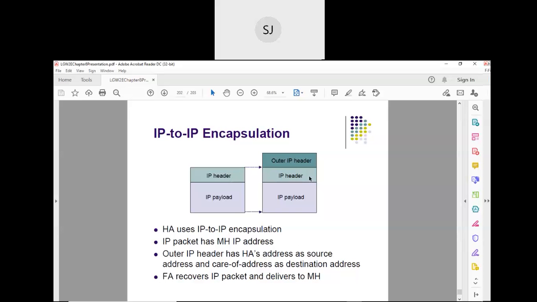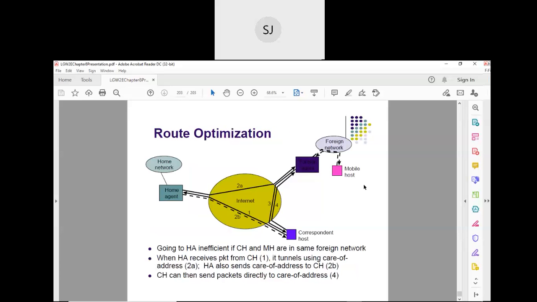It goes to the foreign agent, where it is unwrapped. Once it is unwrapped, the IP header and the payload are delivered. This IP header contains the source IP address and the destination IP address, so the mobile host will come to know who wants to communicate with it.